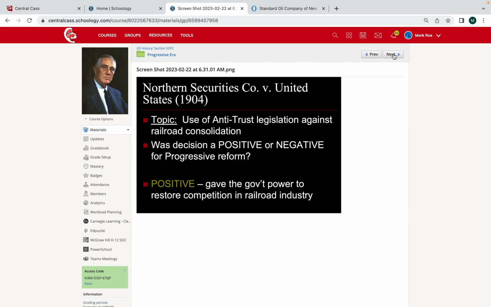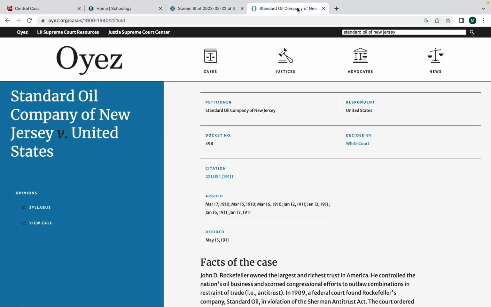And the outcome of this case, the Supreme Court is going to rule against Northern Securities Company. They're going to rule in favor of the United States. And this is going to be viewed as a win for progressivism in the sense that we can now finally enforce the Sherman Antitrust Act. Okay, so that's 1904. The other Sherman Antitrust Act case that I want you to know about involves John D.